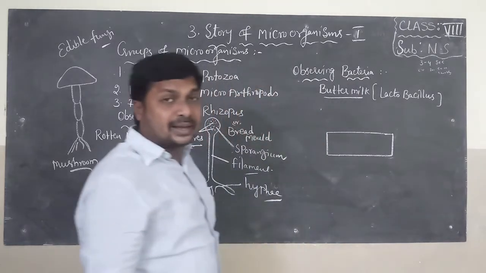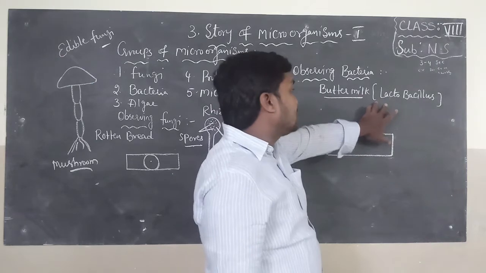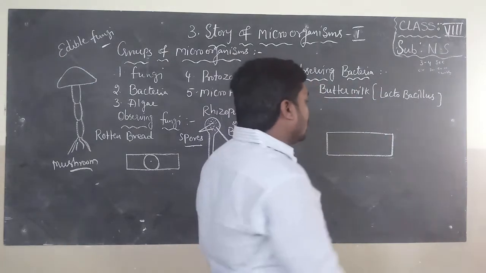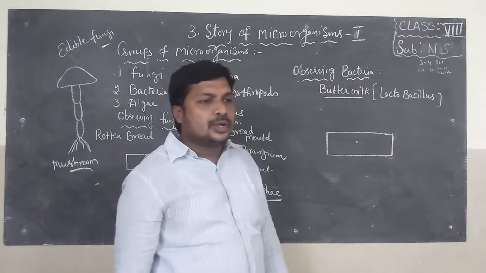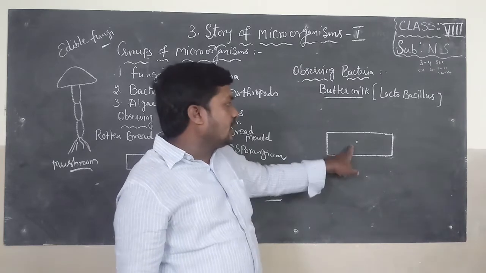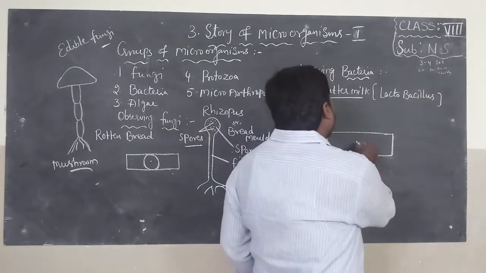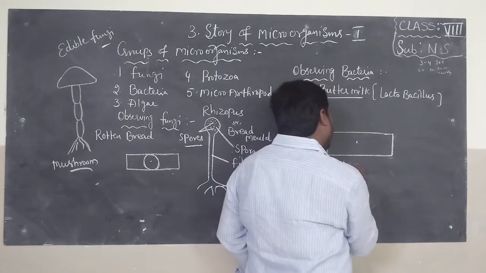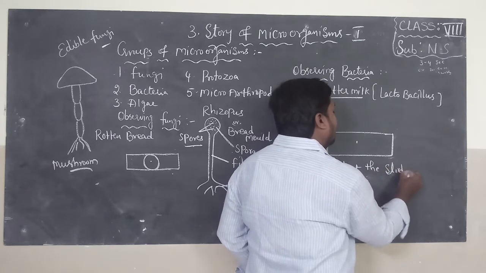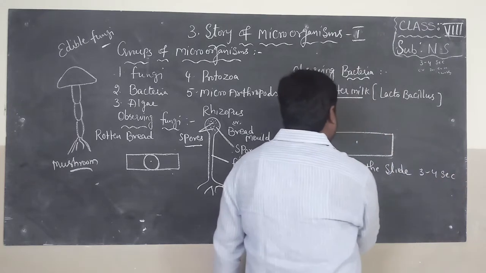What procedure do you follow to observe Lactobacillus in the school lab? For this you have to take 1 or 2 drops of buttermilk on the slide. Now heat the slide for 3 to 4 seconds.